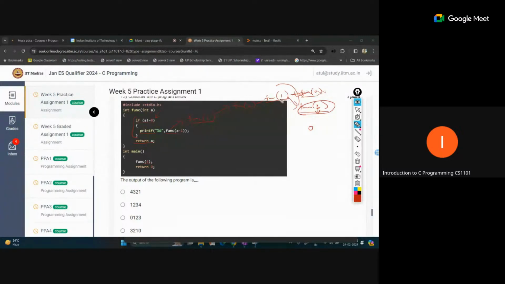Next call. So what was the last return statement we are getting? For this function 1, we will return 1. So this 1 will be printed, and for this call, this statement will return 2. So 2 will come at this point, and then 3. In this manner your output will come: 0, 1, 2, 3. So in this recursive way, 0, 1, 2, 3, option C will be printed by this code.